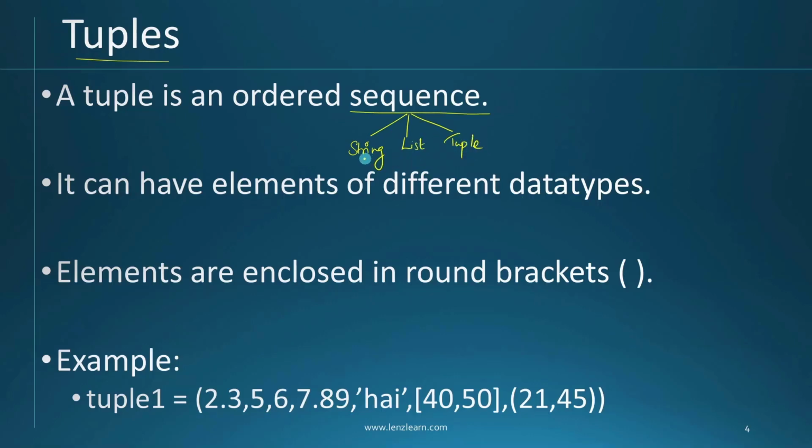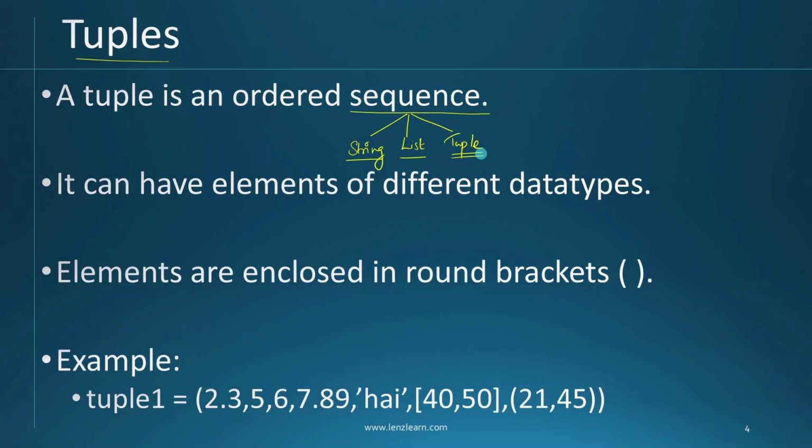In the previous chapters we have already studied string and list, and now we are going to study tuple. String, list and tuple belong to the same family of data type called sequence. So if you understand all the operations that we have done on string and list, then tuple is going to be very easy for you, because we are going to repeat the same concept over tuple.